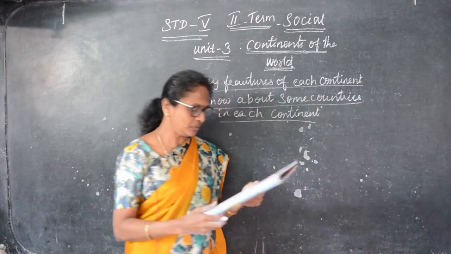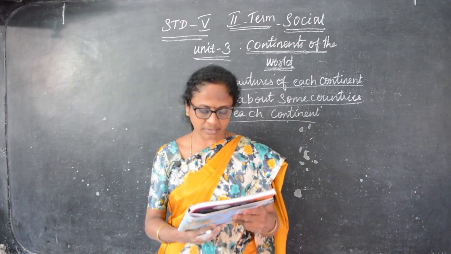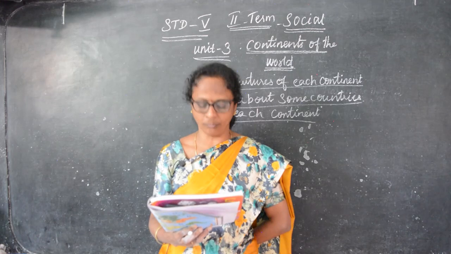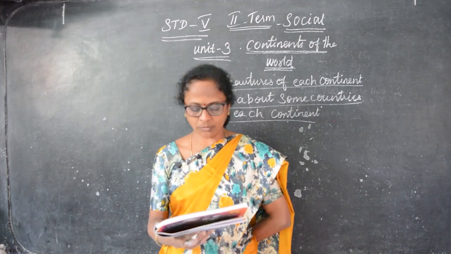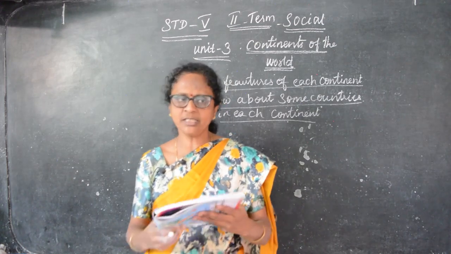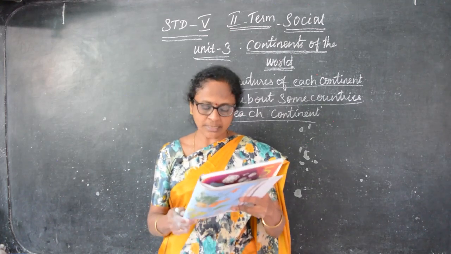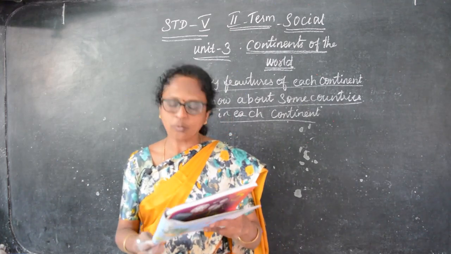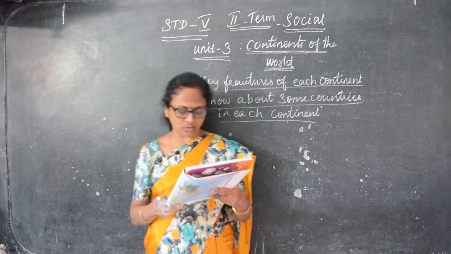Introduction. Where do we all live? We all live on the earth. Earth is our home. The total land on the earth is formed of 7 continents of various sizes. Some are connected to each other while others are not.